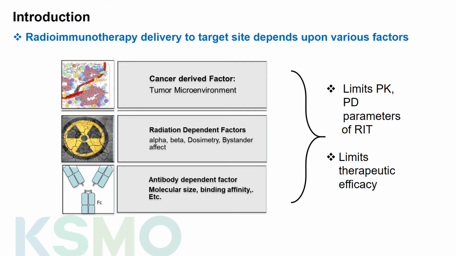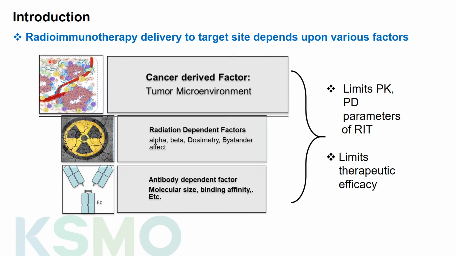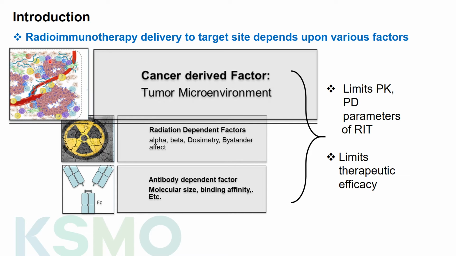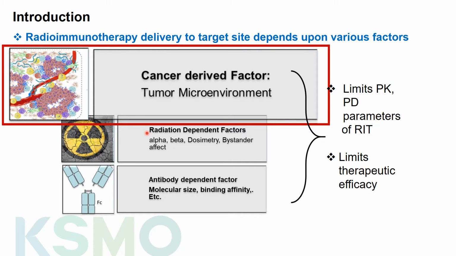This is because radioimmunotherapy delivery to the target site in solid tumors is limited. It depends on various factors which limit the therapeutic efficacy of radioimmunotherapy. These factors include cancer-derived factors, which comprise the tumor microenvironment, and radiation-dependent factors such as alpha-beta radiation, bystander effect, or molecular size and binding affinity of the antibody. Altogether, they limit the pharmacokinetic and dynamic parameters of radioimmunotherapy.